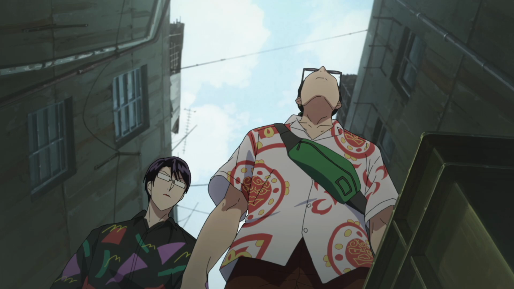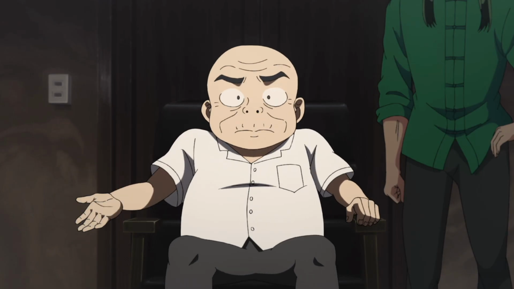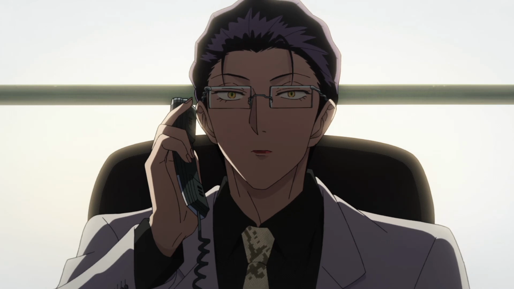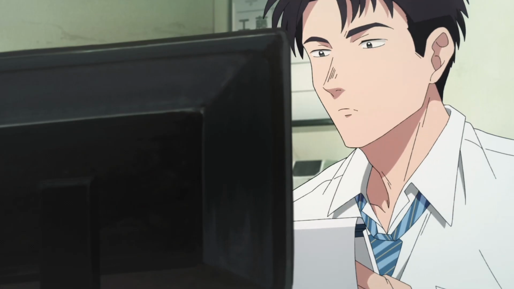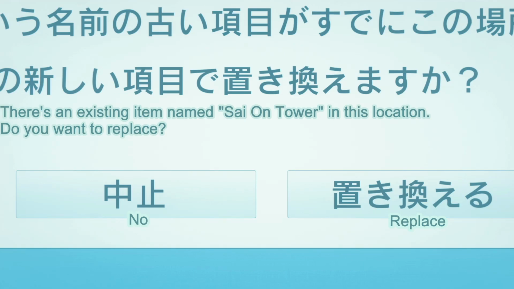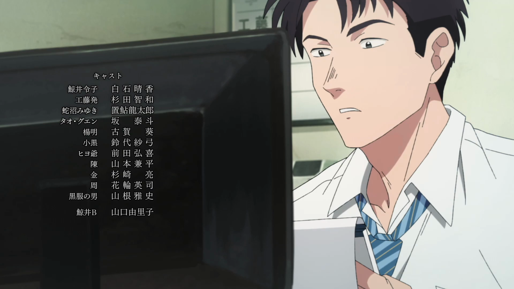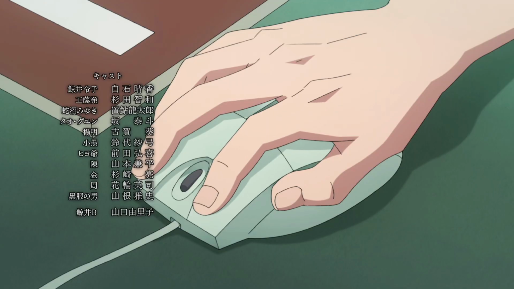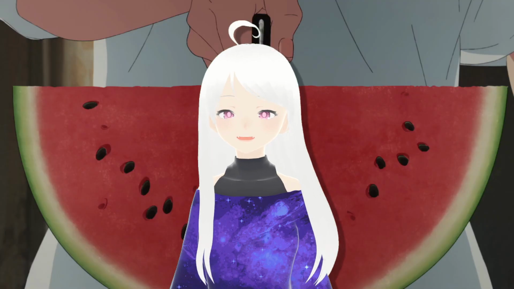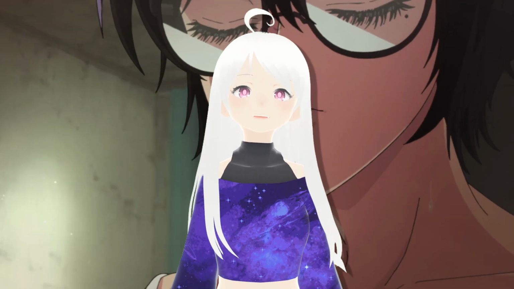Miyuki and Gwen continue their investigation of Kowloon because it's weird and they gather clues. They test to see what happens if 2 instances of the same person are in Kowloon, and they learn that their generic counterpart disappears when the real them enter Kowloon, and doesn't come back even if they leave. And like Kudo keeps on getting these messages on computers, like there's an existing item in the same location, do you want to replace it? You can't have 2 files with the same name in the same place. So if 2 of the same people are in Kowloon, the generic gets deleted. And it's all obvious now, but this foreshadowing was just nuts.